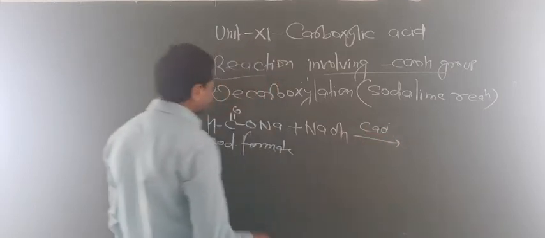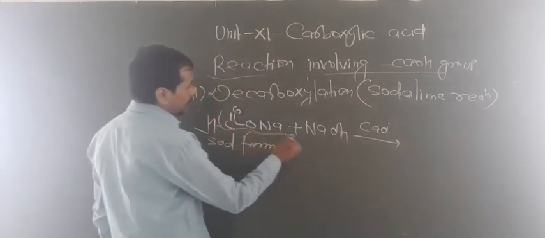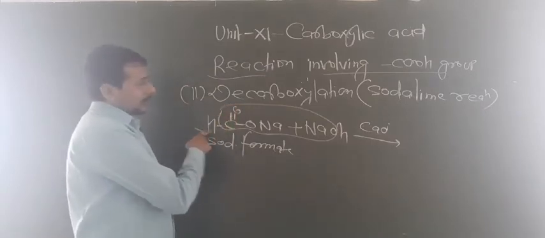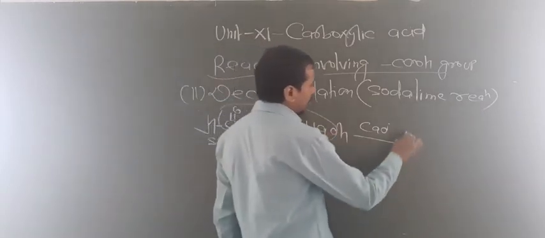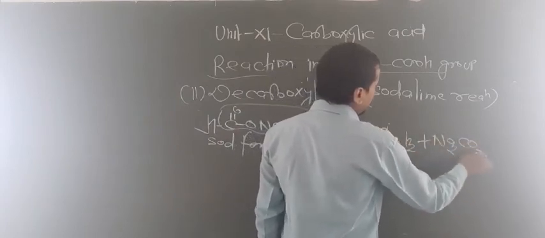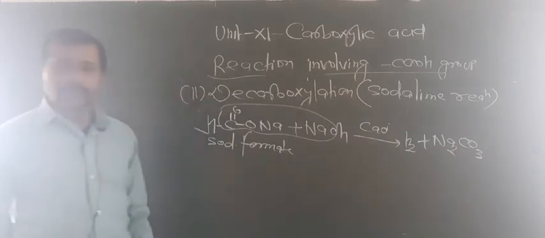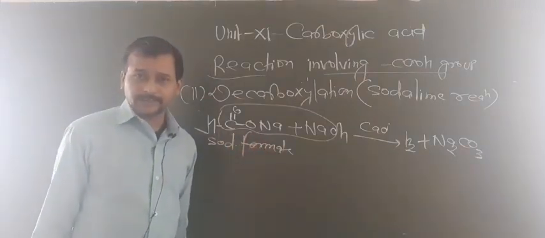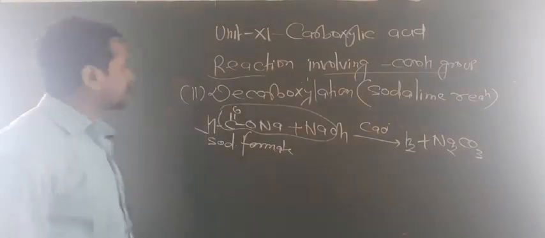Again the same thing repeated. Look at here, this will remove like this. So what is left here? One H from the acid and one H from NaOH. So now this will give H2 gas and also liberates Na2CO3. Are you getting this point? So from formic acid salt you get hydrogen gas by decarboxylation.